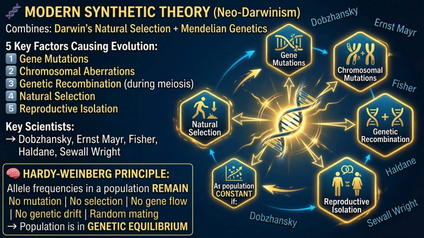Now, the Hardy-Weinberg Principle, this comes up directly in NEET problems. It states that allele and genotype frequencies in a population remain constant across generations. This is called genetic equilibrium. But, and this is crucial, this only holds if 5 conditions are met: no mutation, no natural selection, no gene flow, no genetic drift, and completely random mating. If any one of these is violated, evolution is occurring. Forces that disturb Hardy-Weinberg equilibrium include mutation, gene migration, genetic drift, natural selection, and non-random mating.